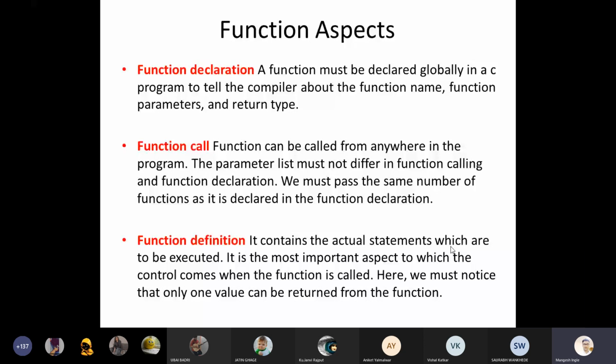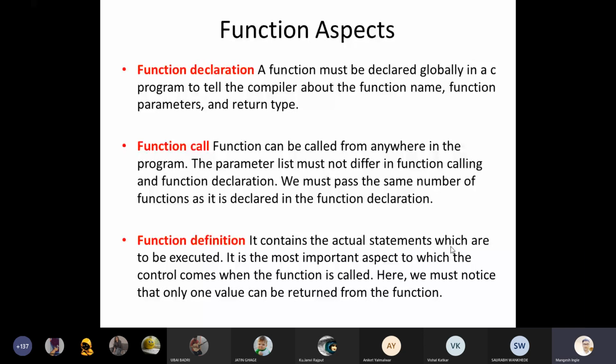So remember: function declaration is without body, function definition is with body, and for a function call, depending on the parameter list we provide values, and the values and the parameter list must match, then only the function will be called.